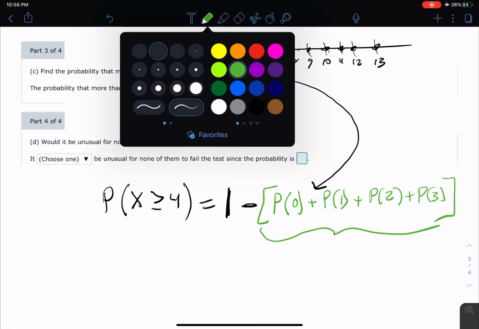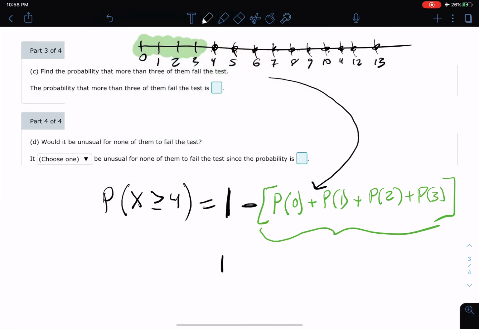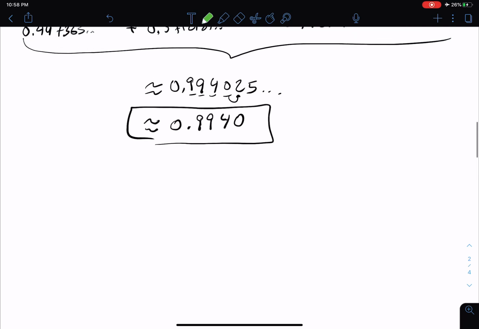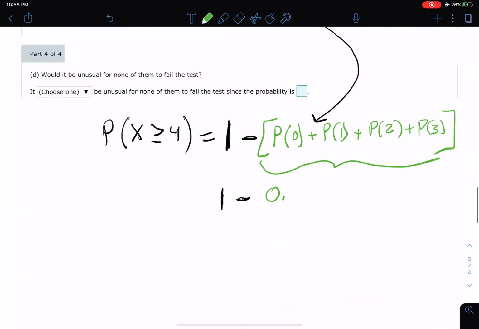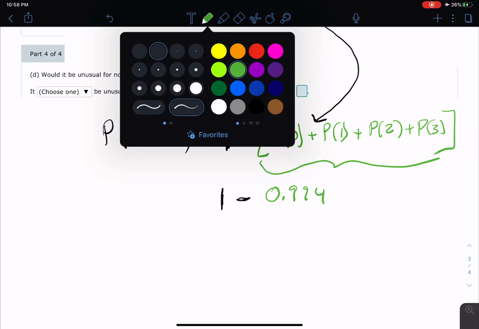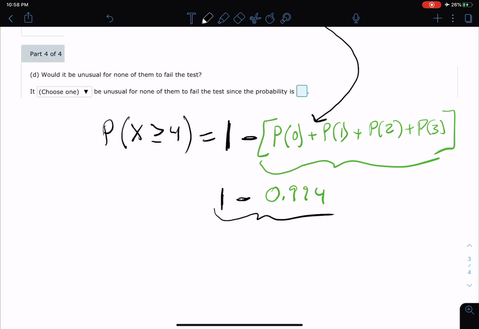So now we can do this problem without having to pull out that formula and do all that heavy lifting. What was the answer to the last problem? Well, it was 0.994. That makes this problem much easier because that was given to us. So if we subtract that out, 1 minus 0.994, we get 0.006.